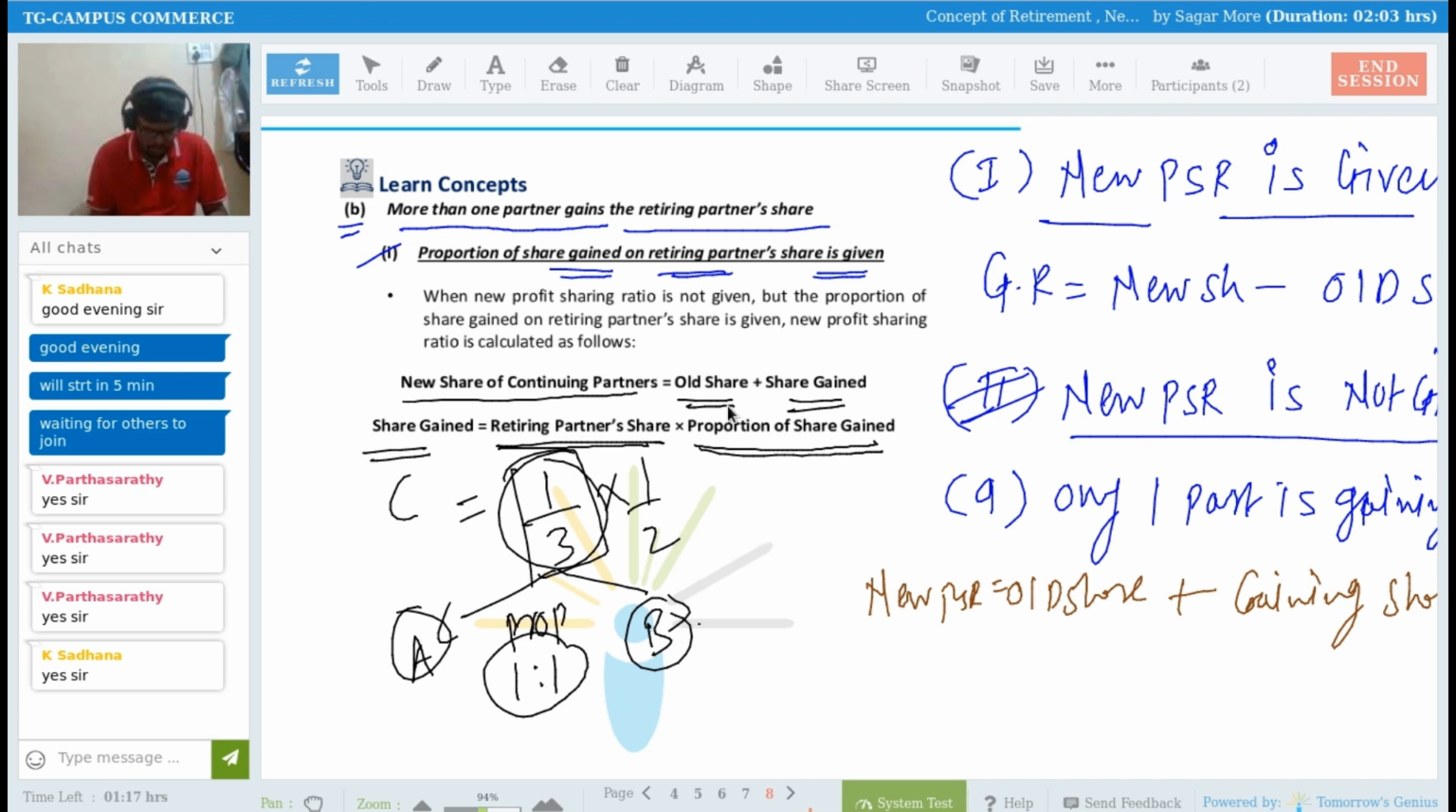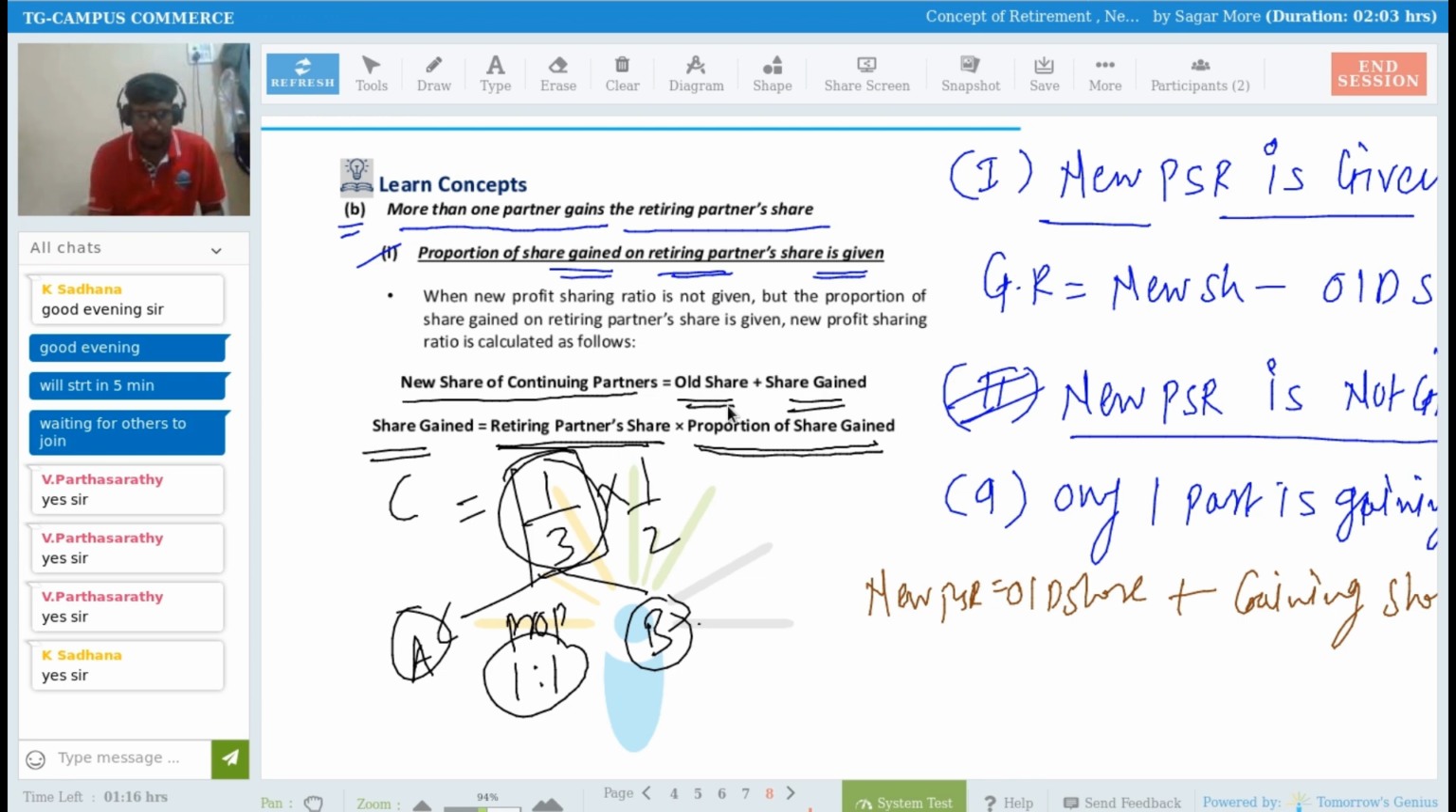Sharing ratio means we have to assume it is the old ratio, sir. Yes, in case the proportion is not given, then you have to assume it as in the old ratio. So after that I'm going to discuss that only. Variations are now, right? So first of all, here we have to understand. The proportion in which they are distributing the retiring partner's share is given in the question, right? Proportion is given in the question.